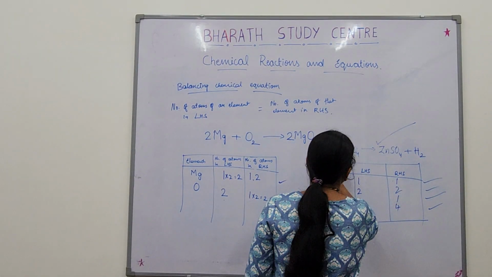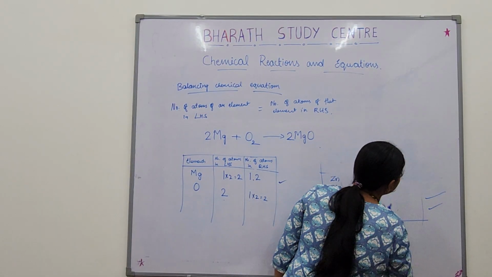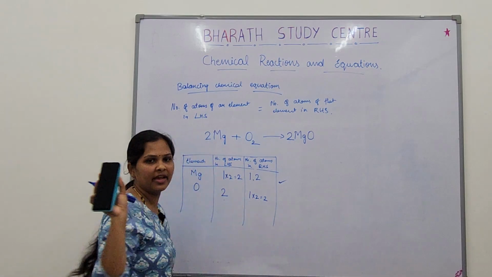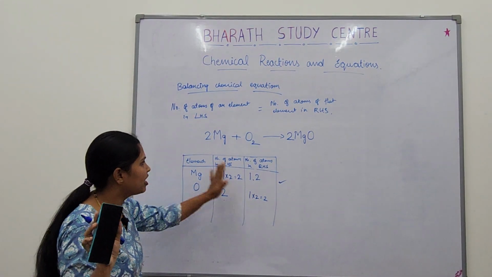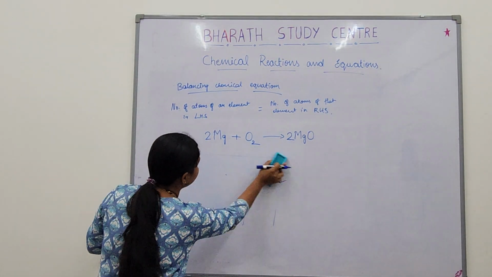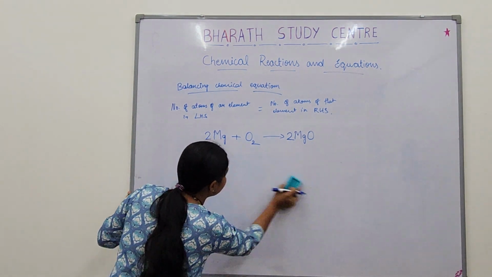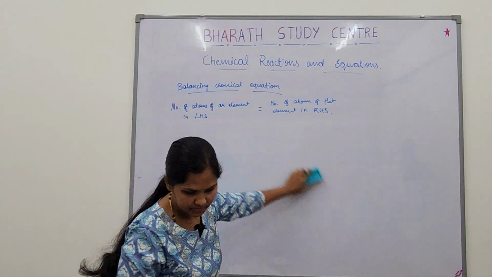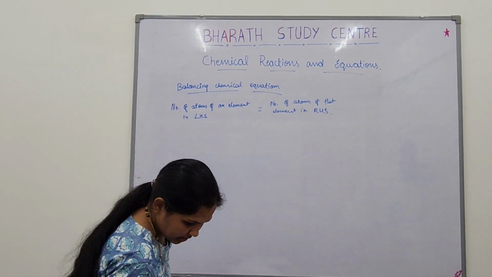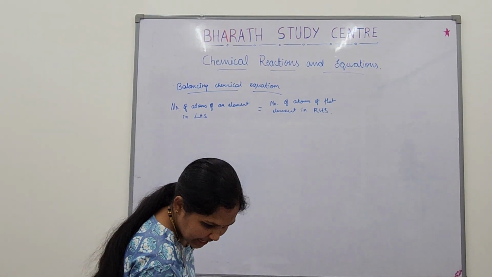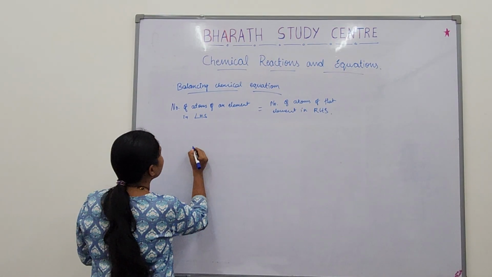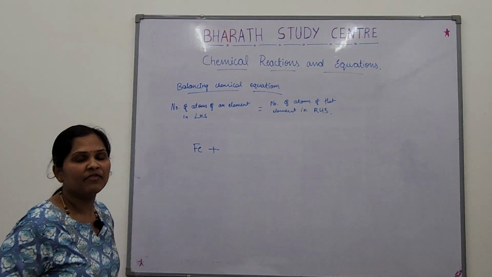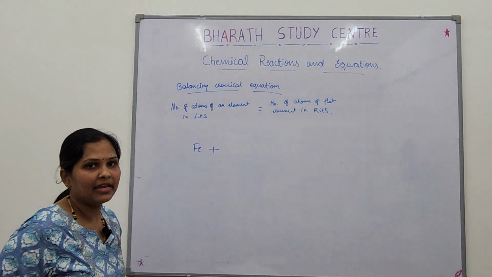So yeah, we'll take a few more examples. Once you get the idea, you can do balancing without the table. Yes, MgO is done. I'll erase it. Next equation: Fe plus H2O. Fe is iron, right?